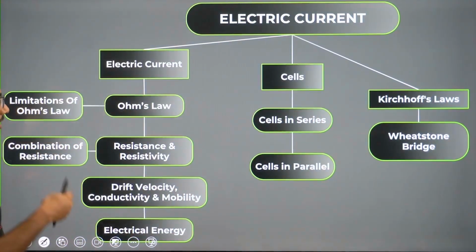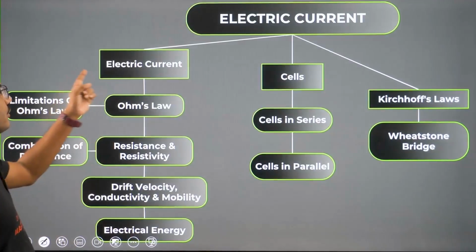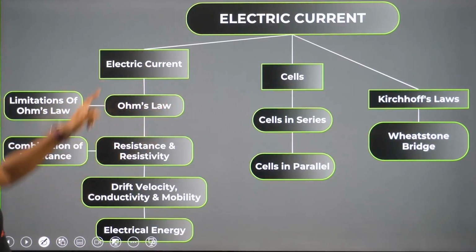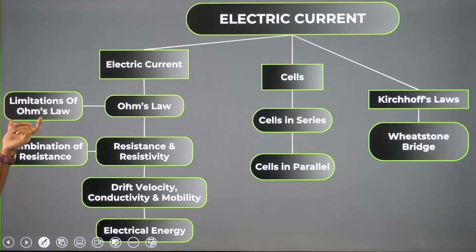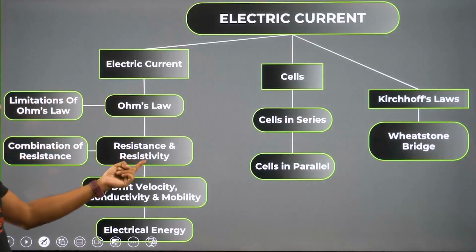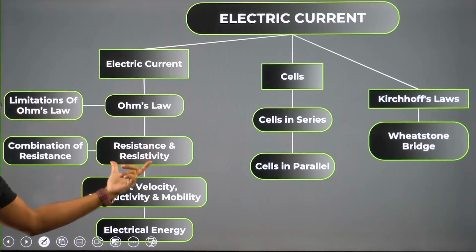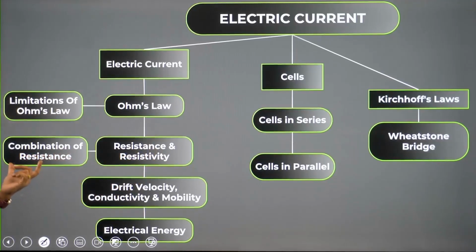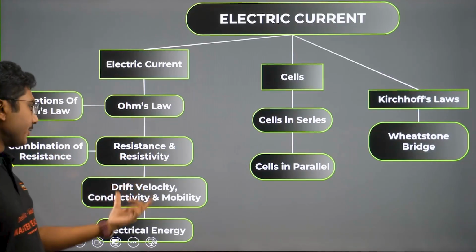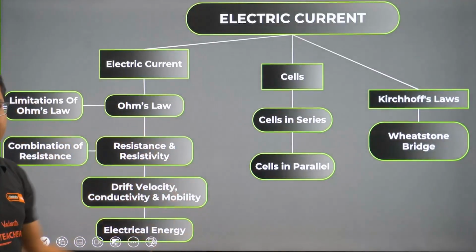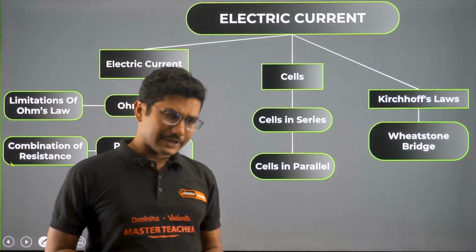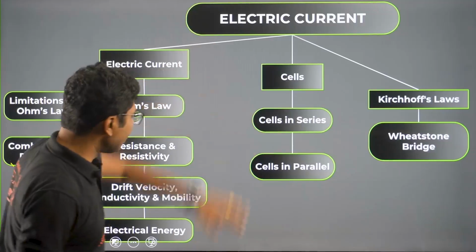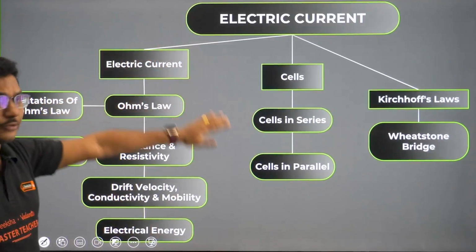Right, now let's look into the chapter division, as I told you. First we are going to discuss electric current, then Ohm's law. In Ohm's law we have the limitations of Ohm's law, and then from Ohm's law we also have resistance and resistivity, and the combination of resistances. We are also going to discuss drift velocity, conductivity, mobility, etc., and obviously the electrical energy. All of this will be covered in today's lecture.